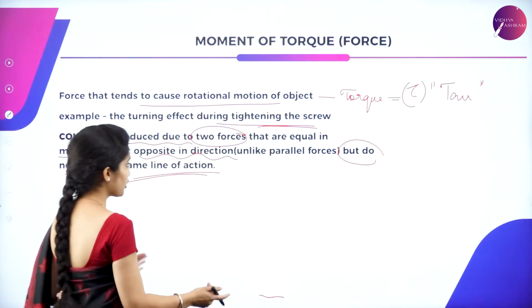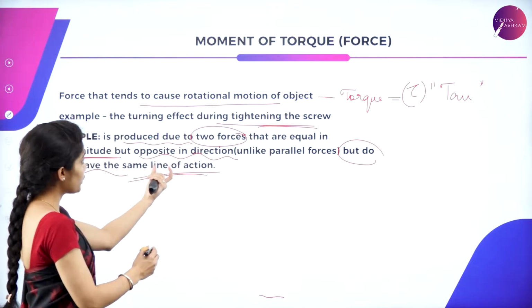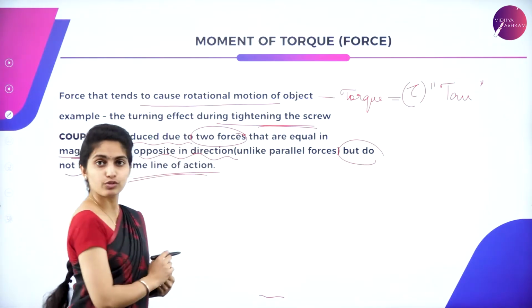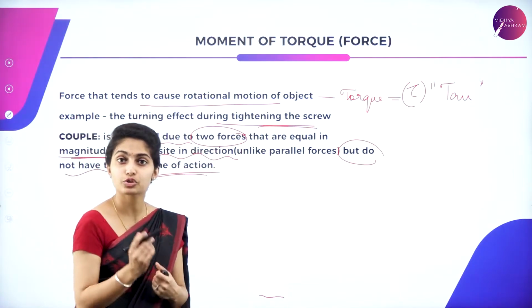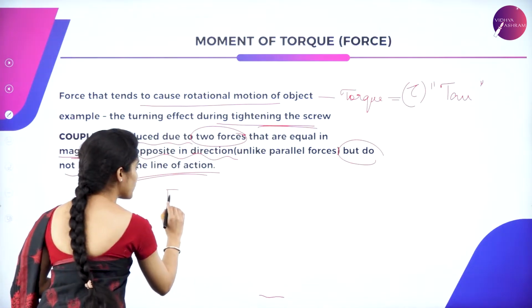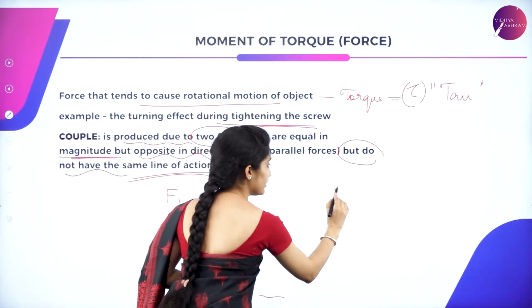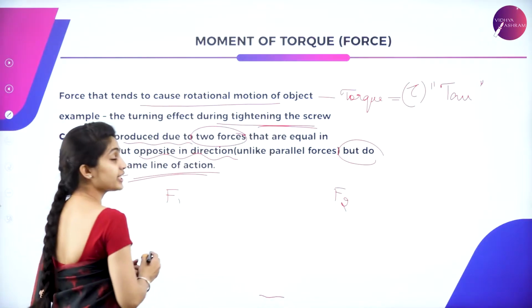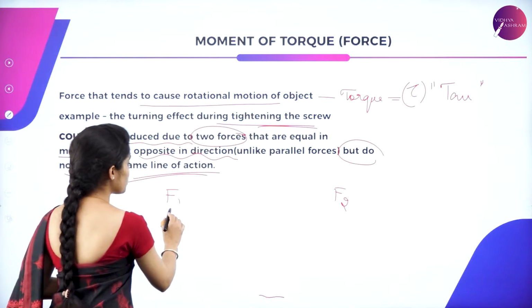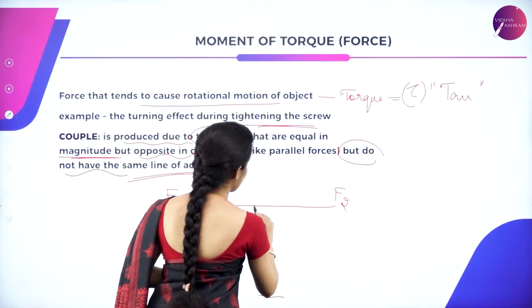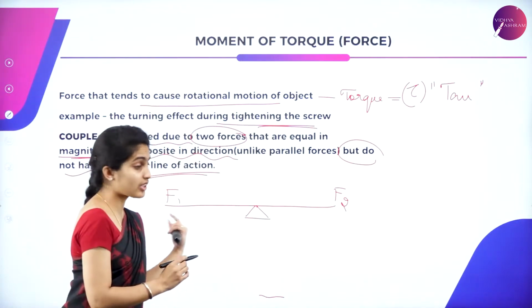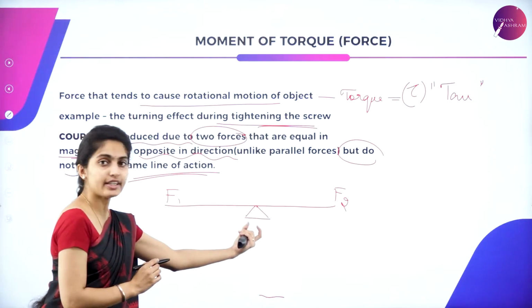So here we have a couple produced due to two forces, one is F1, another is F2, which are equal in magnitude. Consider a lever which is pivoted. A lever is a thin rod which is pivoted at the center.